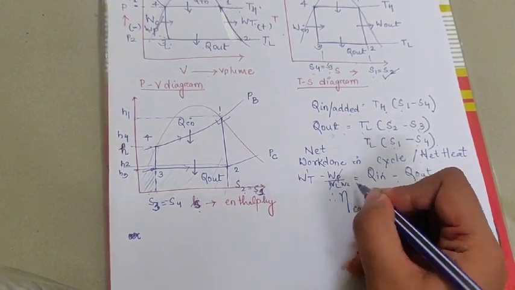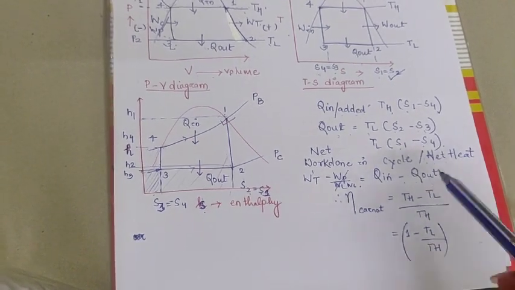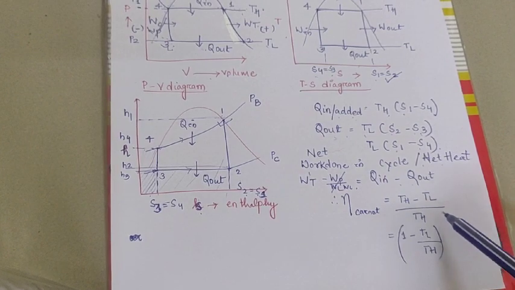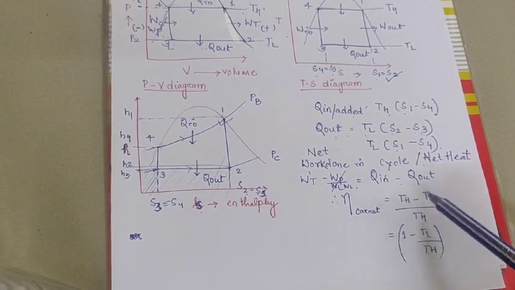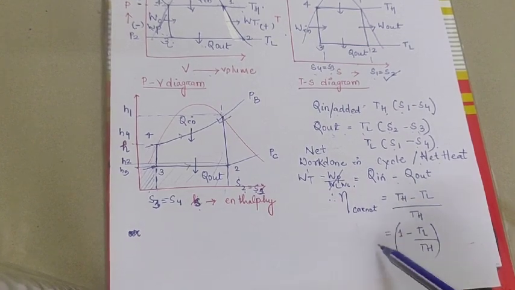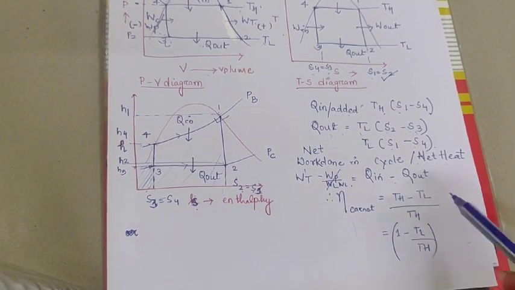So the efficiency of the Carnot cycle is the net work done divided by the heat supplied, which is (TH minus TL) over TH. We can take the common term, so the efficiency is equal to 1 minus TL by TH.